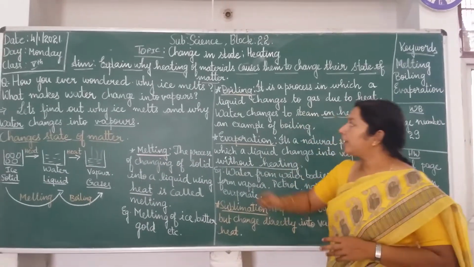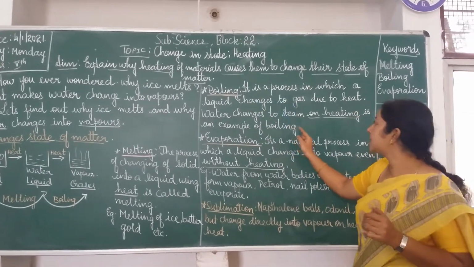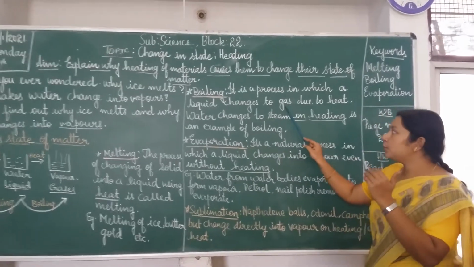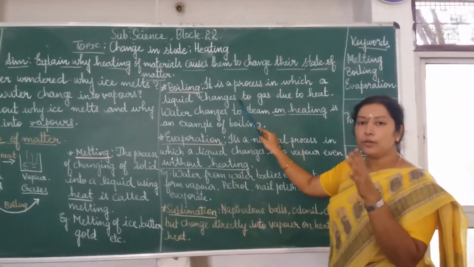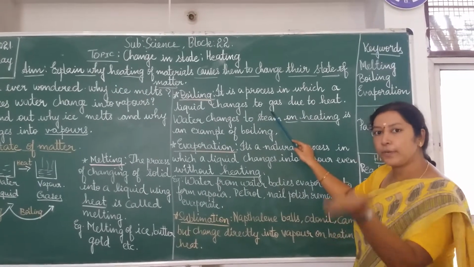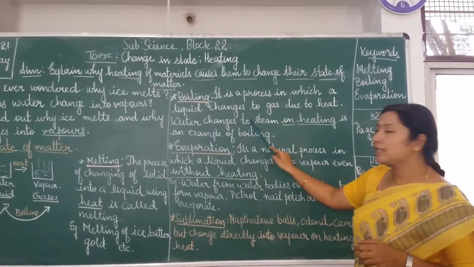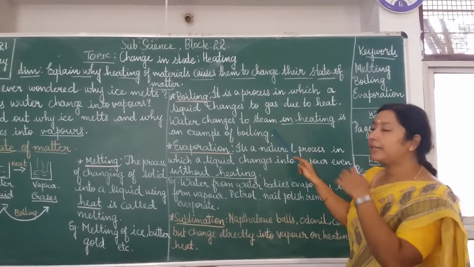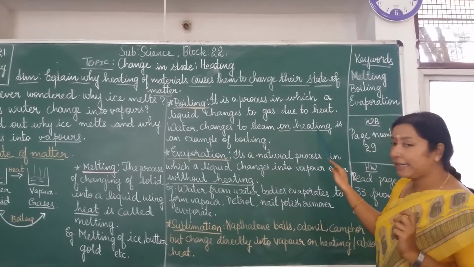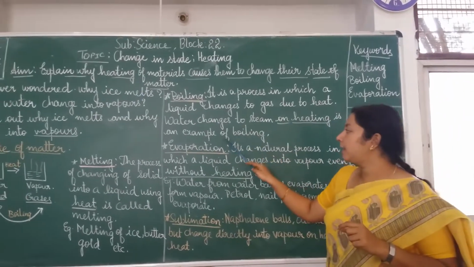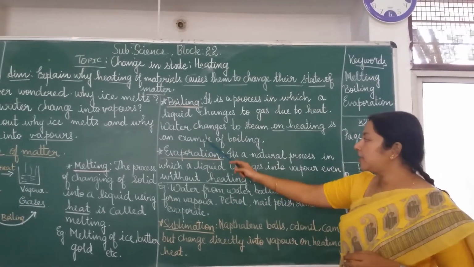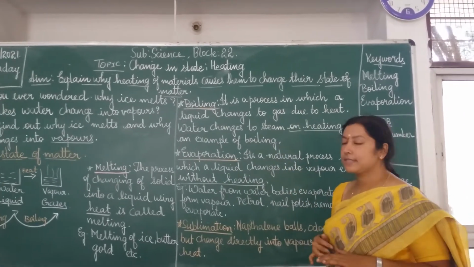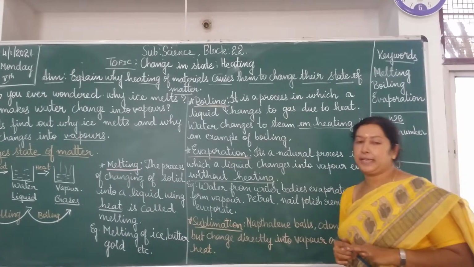Next is, what is boiling? Boiling is a process in which a liquid changes into gas due to heat. So when you heat them, there is a change of liquid into gaseous form. When you continue heating, the water will start converting into gaseous form and it will release some steam. Water changing to steam on heating is an example of boiling. Best example this.